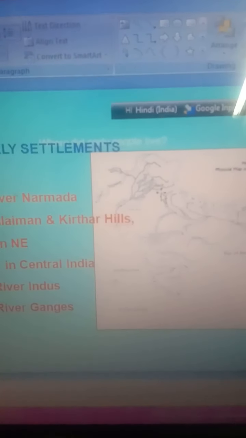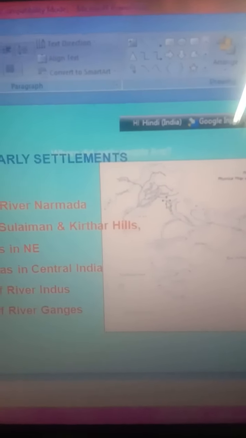Ambala in Haryana is the water divide. Here is Ambala. On the screen you can see Ambala. In the east, Ganga plains. In the west of Ambala, Indus plains. So Ambala is the water divide between the Indus and Ganga river basins.